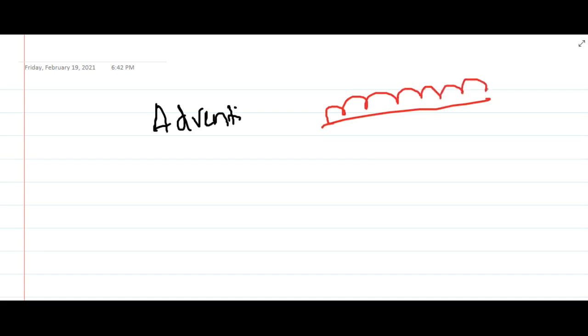Then we have the external layer, which is the adventitia. This is external to the media and is differentiated from the media by the external elastic membrane. So you have the endothelial cells lining the basement membrane, and below the basement membrane we have the internal elastic lamina.